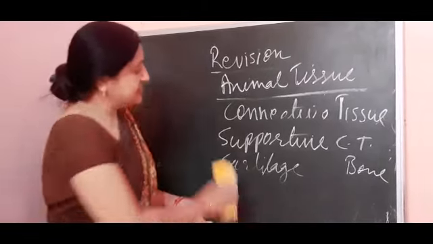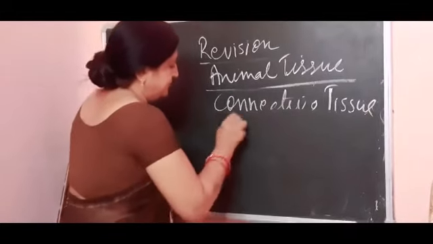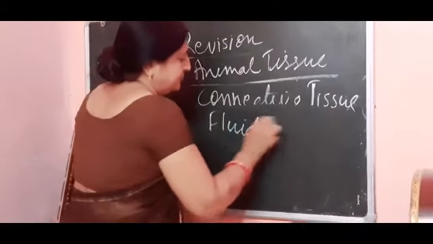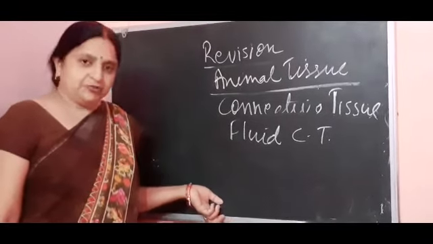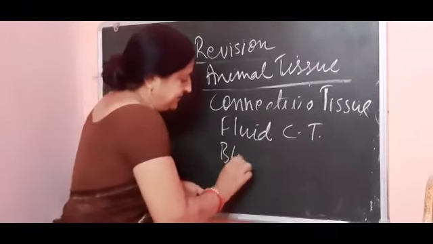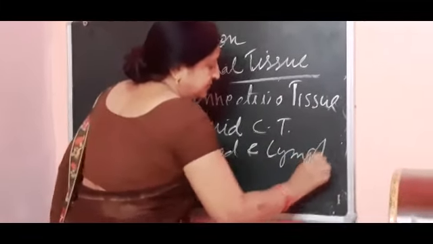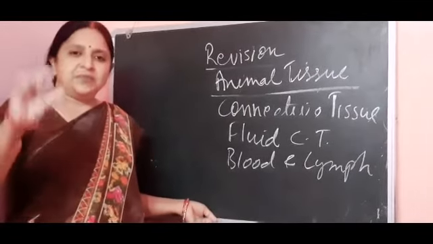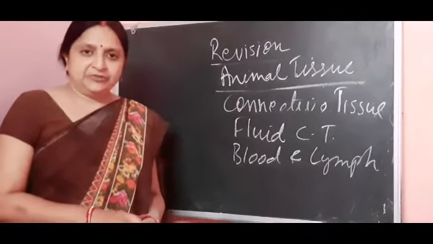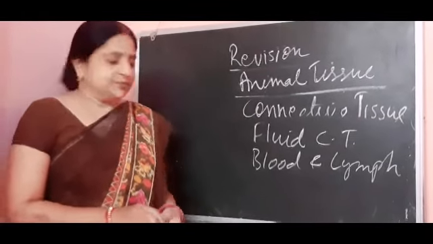Now the next is the fluid connective tissue. Fluid connective tissue is again of two types, blood and lymph. We all know that blood is a bright red colored liquid, and it is made up of 3 cells and plasma.